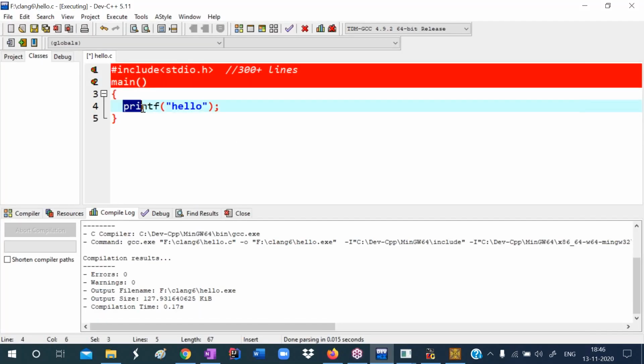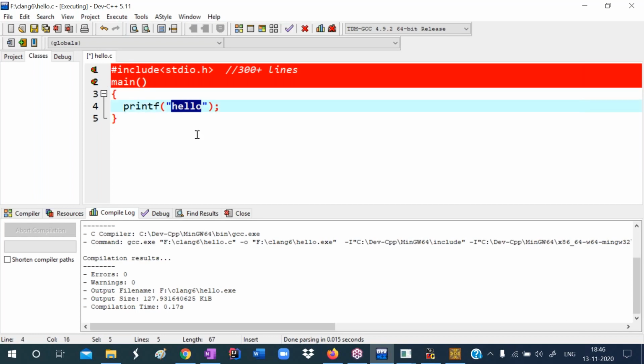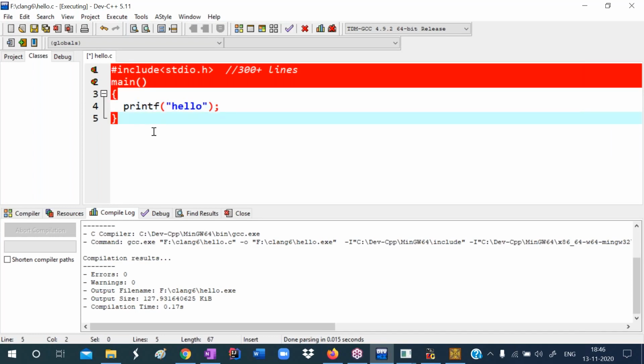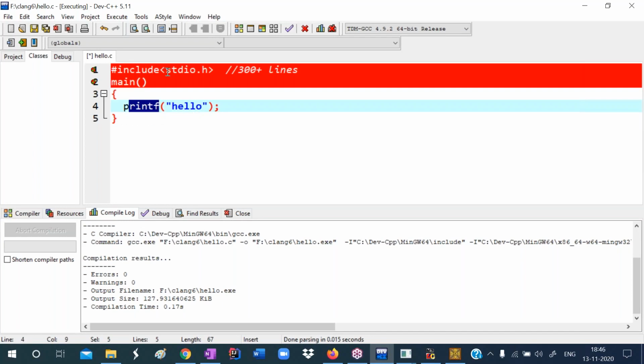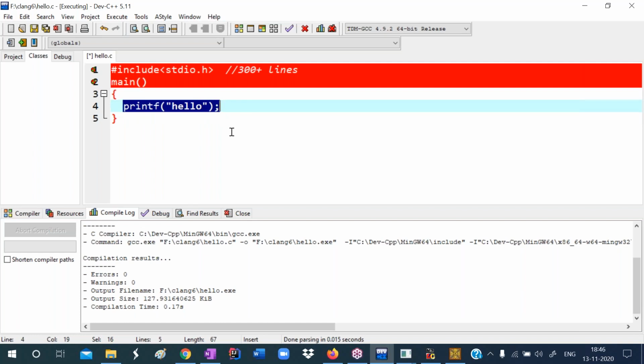This printf function is used to print the data. Remember, whatever data we type in the double quotes, that will be printed. This printf function is defined in the stdio header file, so we must write #include <stdio.h>. If you are getting confused with the return type, don't write it. Just simply write main, the starting point of main, the ending point of main, and in between write the printf function. Whenever we use the printf function, we must write #include <stdio.h>.